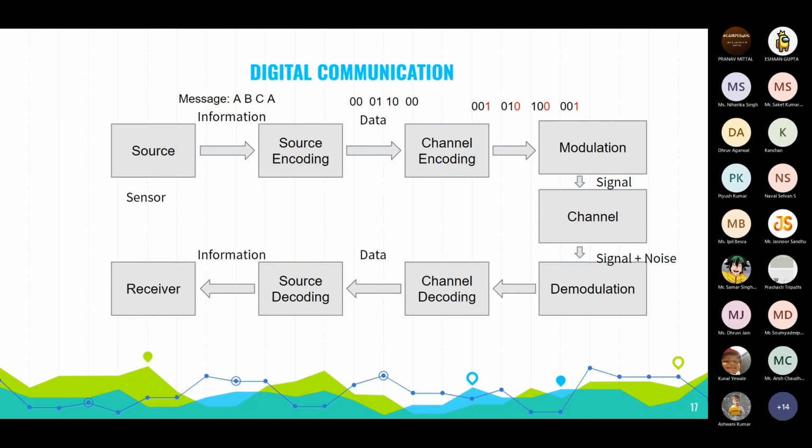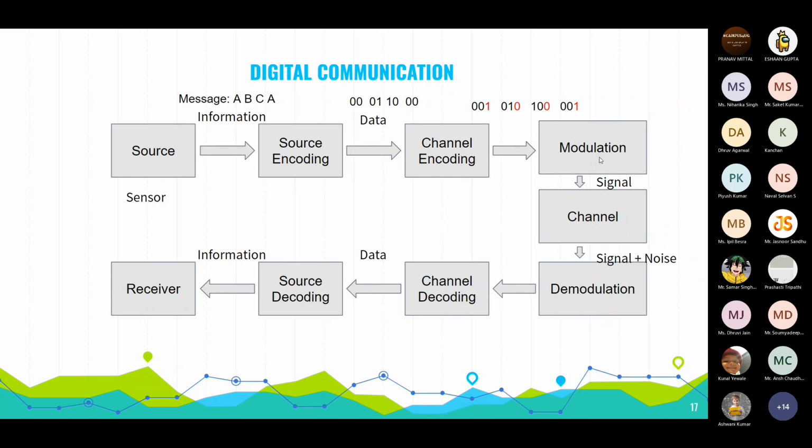Now this data is sent into channel encoding. In channel encoding, as we discussed, we are introducing some extra data to it, so that we can understand if there is any data loss by the time it is received by the receiver. So now this same data 00 is attached with 001, and 01 with 010, 100 with 001. Now from this channel encoding, this data is sent into modulation.